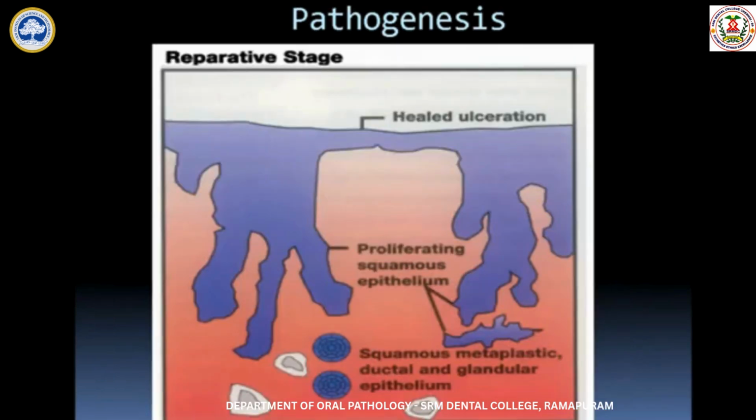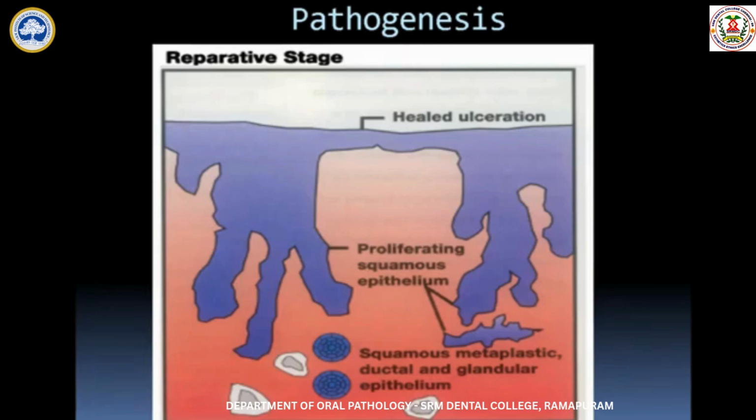Next is your reparative stage. So what happens in the reparative stage? In the previous stages, initially it was a necrosis because of the occlusion. Next, necrosis pushes the epithelium above and then expels out, thereby creating an ulcer. So now it is going to repair.